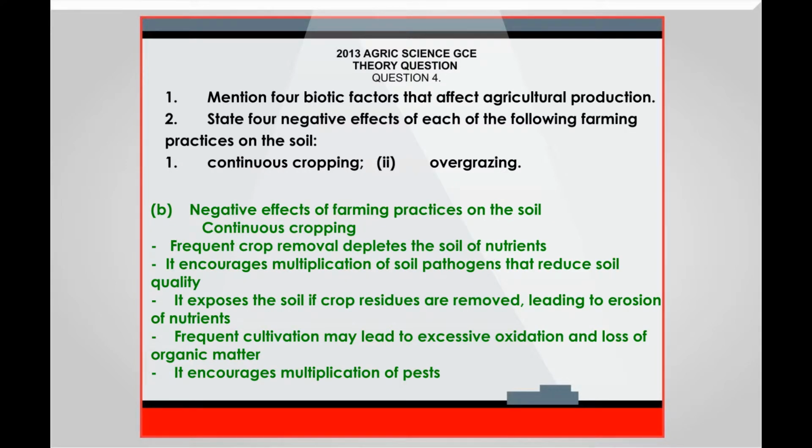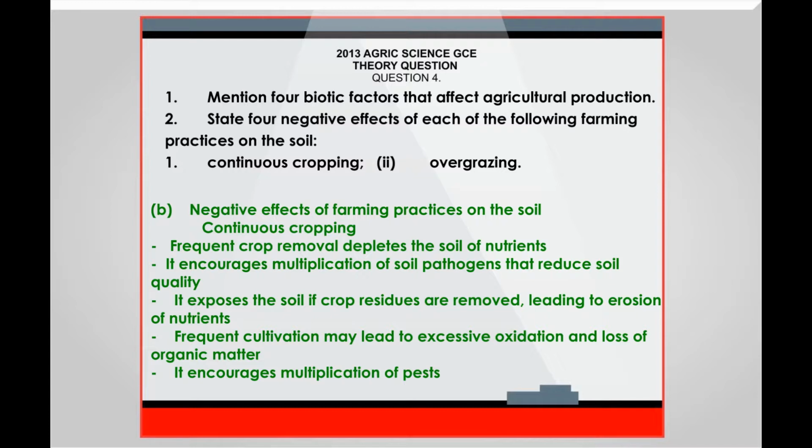Negative effects of farming practices on the soil. Continuous cropping. Frequent crop removal depletes the soil of nutrients. It encourages multiplication of soil pathogens that reduce soil quality.